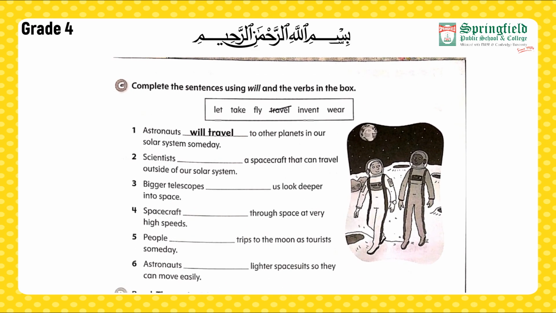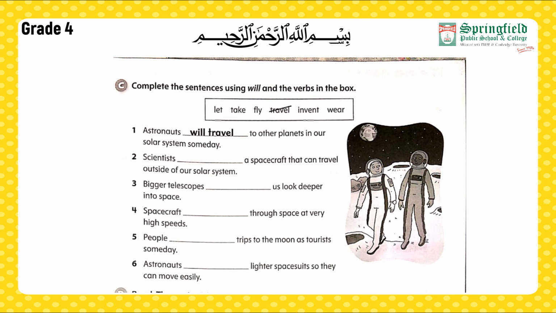Moving forward towards our part C. Complete the sentences using will and the verbs in the box. Here we have some verbs in the box: let, take, fly, travel, invent, wear. We have to complete each sentence and make a prediction with will. The first one is done for us. Astronauts will travel to other planets in our solar system someday.